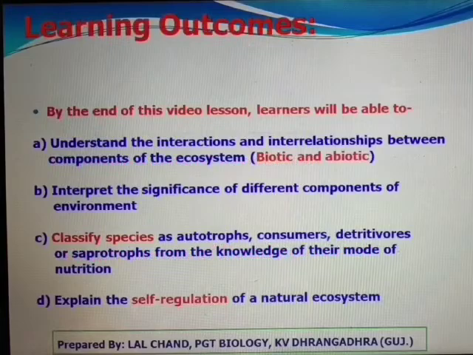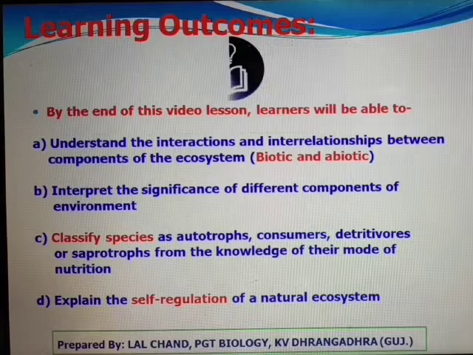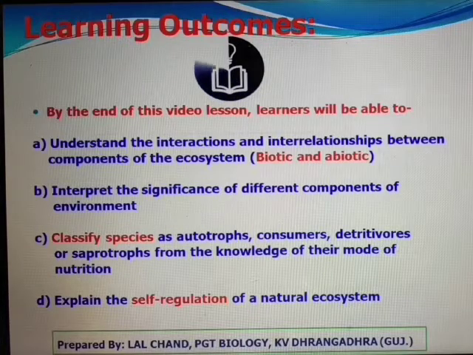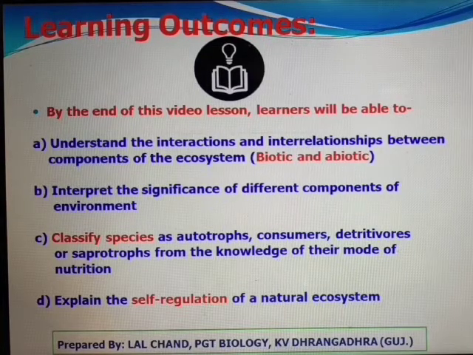Learning outcomes. By the end of this video lesson, you will be able to understand the interactions and interrelationships between components of ecosystem, to interpret the significance of different components of environment, to classify species as autotrophs, heterotrophs, including different categories of consumers like herbivores, carnivores, omnivores, detritivores, parasites, or saprotrophs from the knowledge of their mode of nutrition, and to explain the self-regulation of a natural ecosystem.